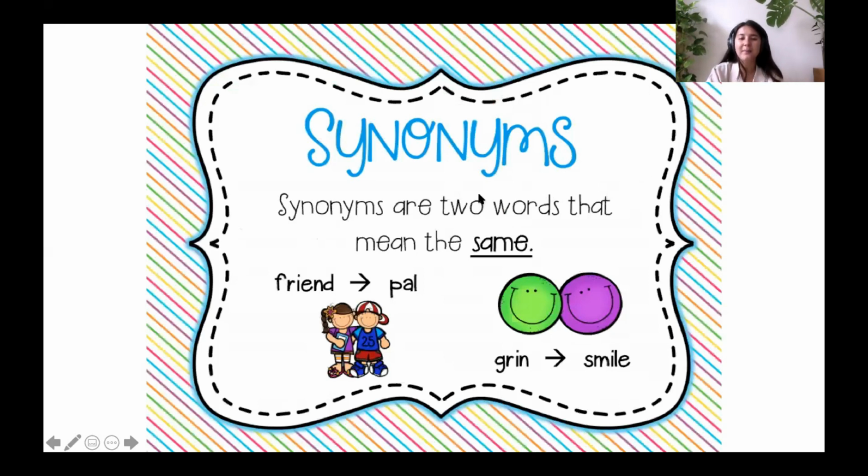Okay, let's go ahead and get started on our lesson today. Today, we're learning about synonyms. Now, synonyms are 2 words or more that mean the same thing. For example, friend and pal. We can use these words interchangeably.